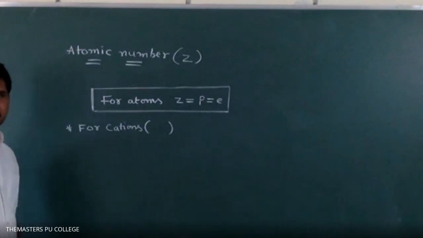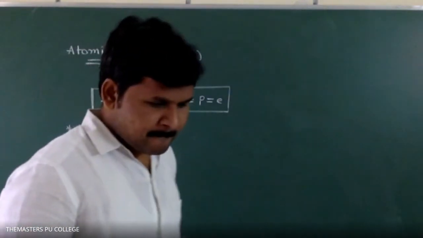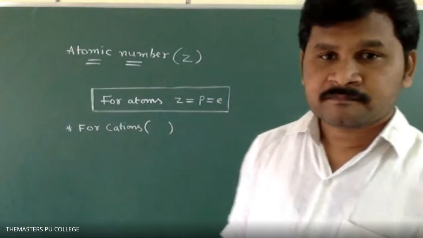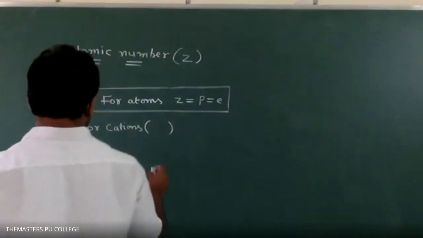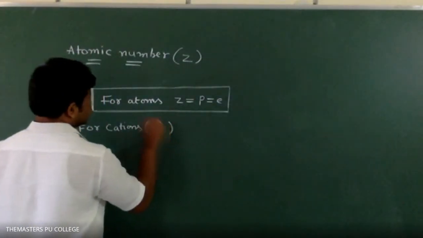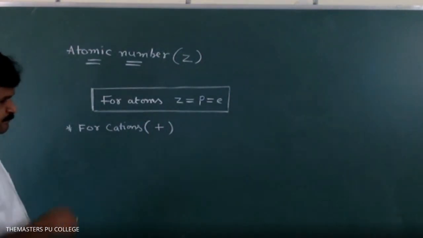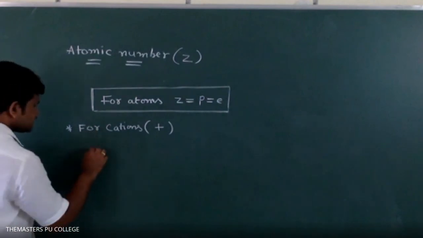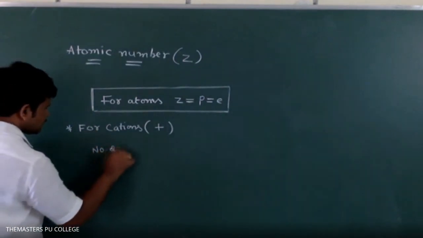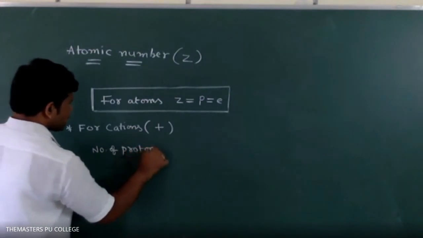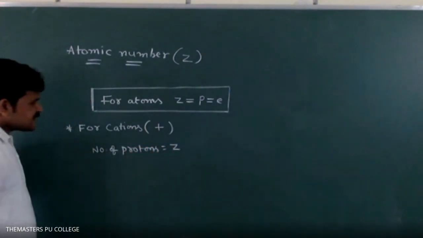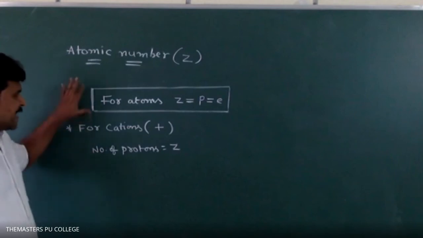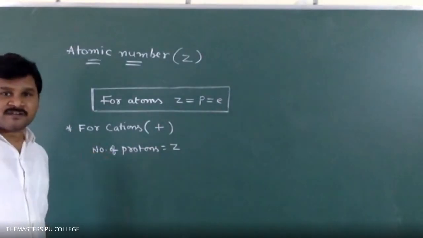For cations, what is the charge of a cation? Positive charge. For cations, the number of protons is equal to Z, meaning there is no change in protons.